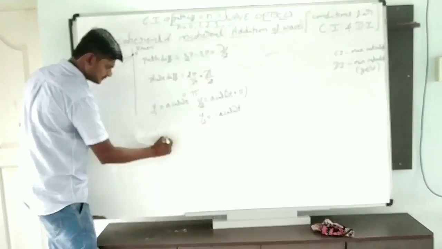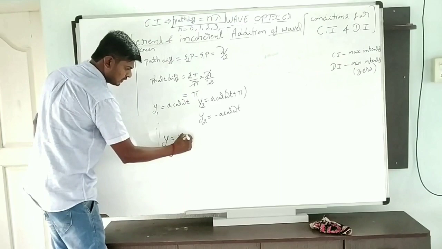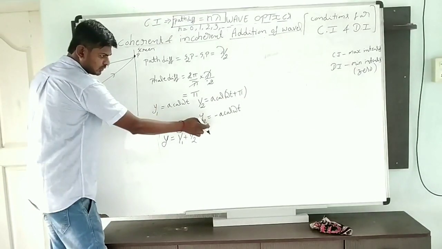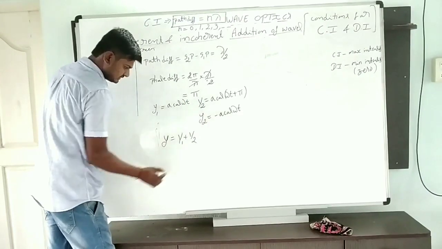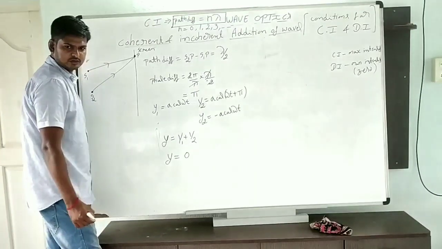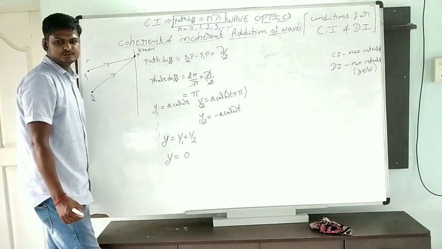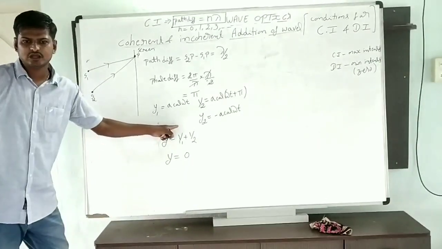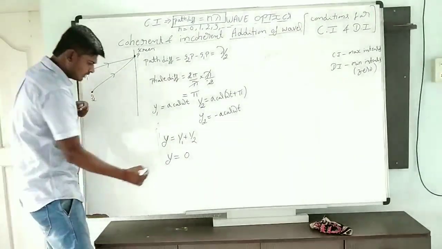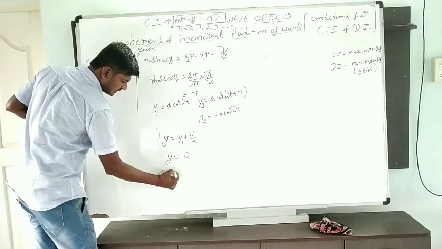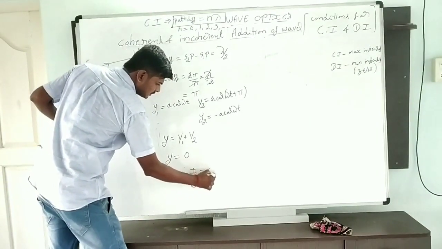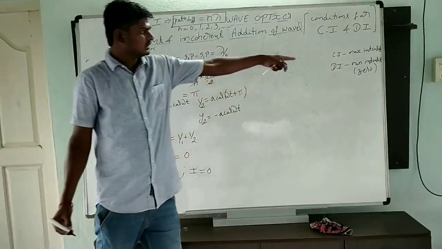Now the resultant displacement of the wave y is equal to y1 plus y2. When I add these two, plus A cos omega t minus A cos omega t is equal to 0. The displacement of the wave will be 0. When the displacement is 0, the resultant amplitude is also 0. When the resultant amplitude is 0, intensity is equal to 0. When intensity is 0, what is that?